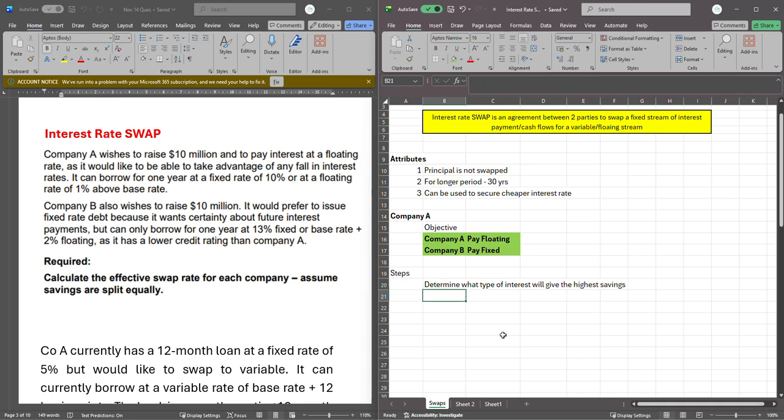And how do we do that? So we know that we've got fixed and we've got floating, right? So we need to know, is it floating or is it fixed? Yeah, floating.